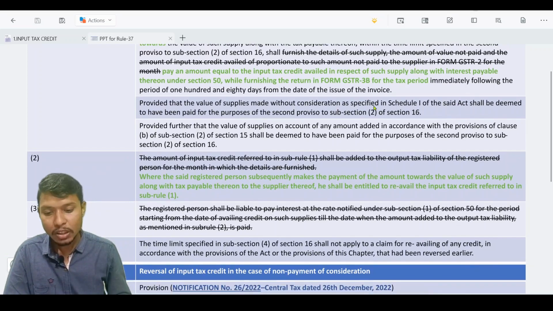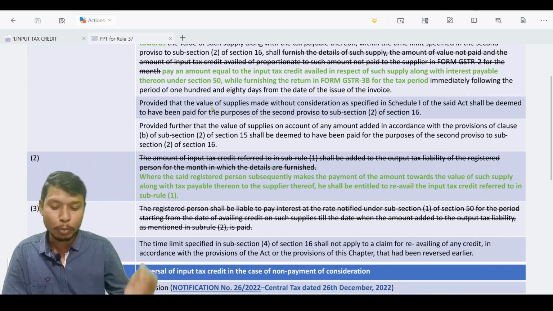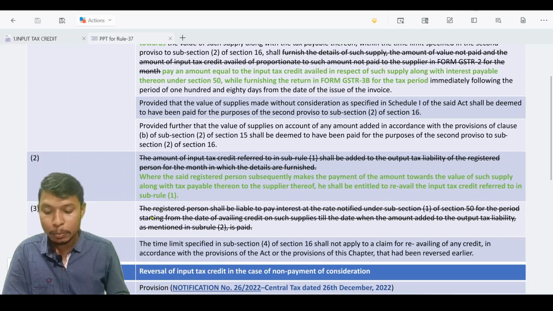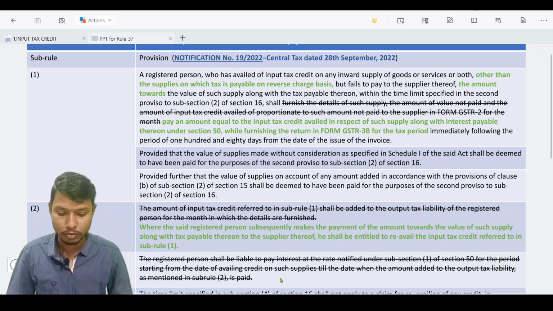Okay, with respect to interest calculation, in the older rule it is dealt with under sub rule 3. See, the sub rule 3 has now been omitted. What the older sub rule 3 says is the registered person shall be liable to pay interest at the rate notified under subsection 1 of section 50 for a period starting from the date of availing credit on such supplies till the date when the amount added to the output tax liability as mentioned in sub rule 2 is paid.